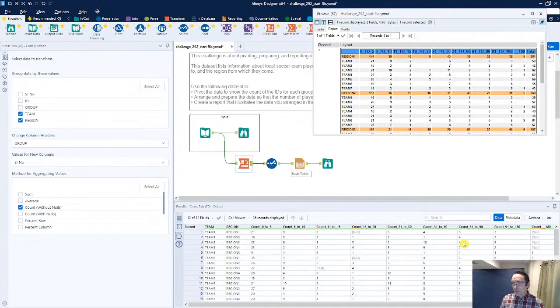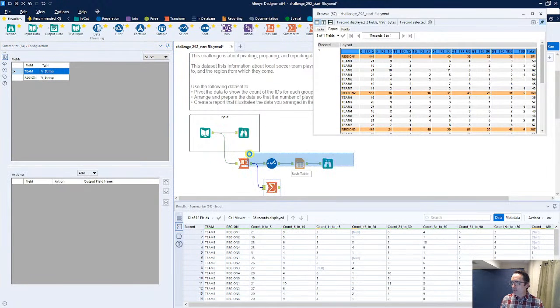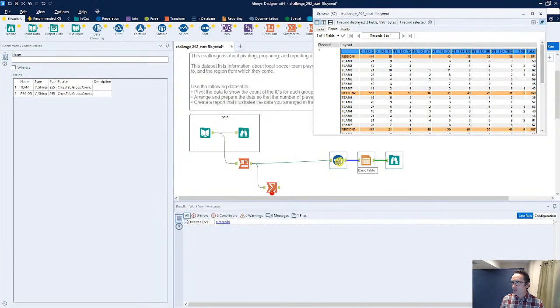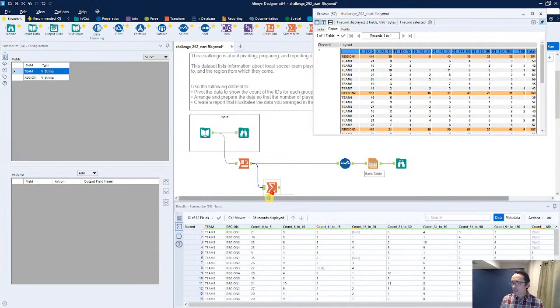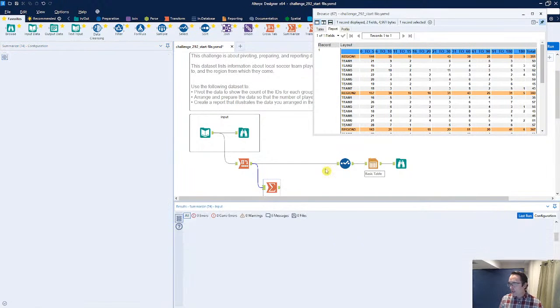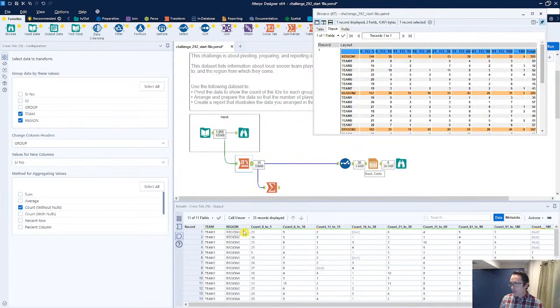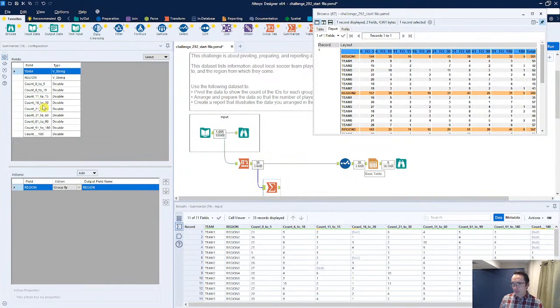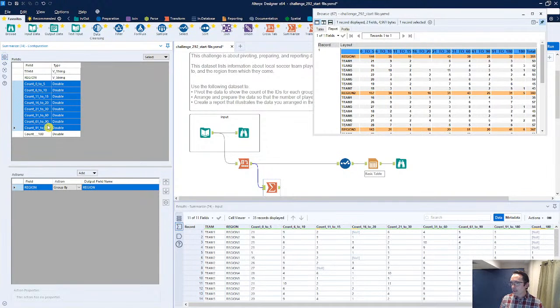So we're going to change this up once again. I'm going to keep my counts in there. I'm going to remove the totals row and totals column, and we're going to do a couple of things. One, I'm going to branch off a separate summarize tool here, because what this will allow me to do, with this incoming data, is a group by on region. Once again, something here is off. So we have region, team 1, all of my counts coming in. Okay, there we go. Now we have all of our info here.